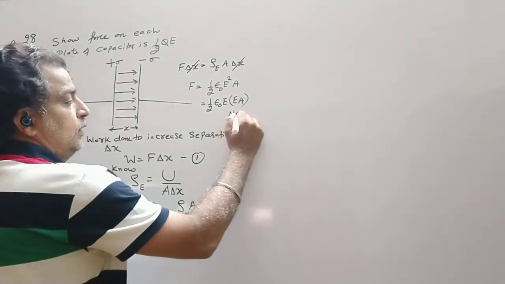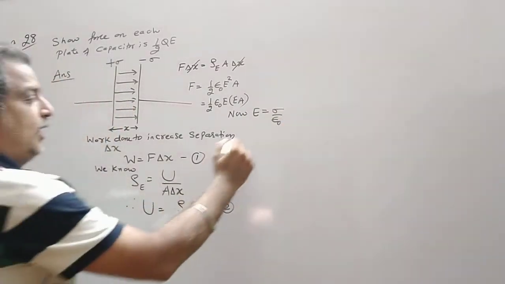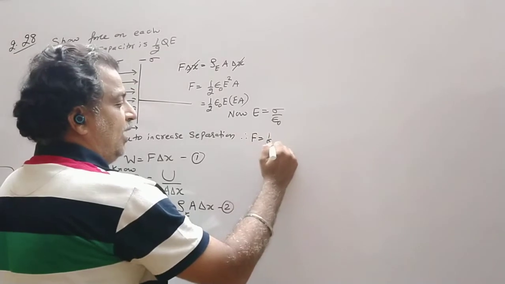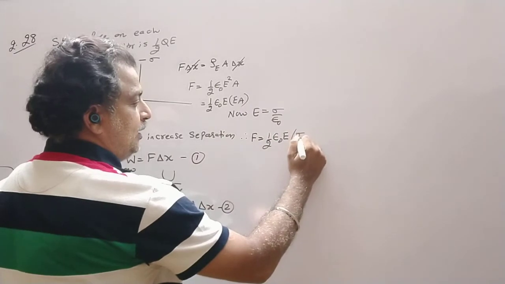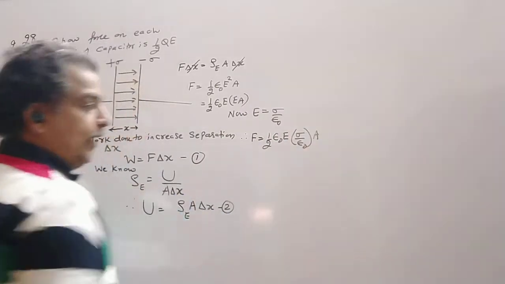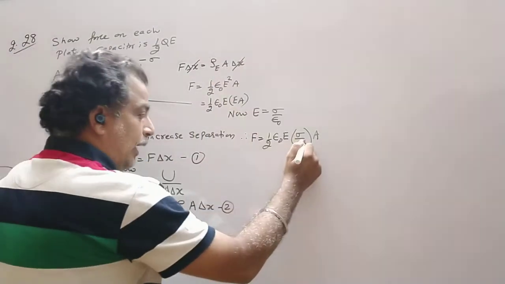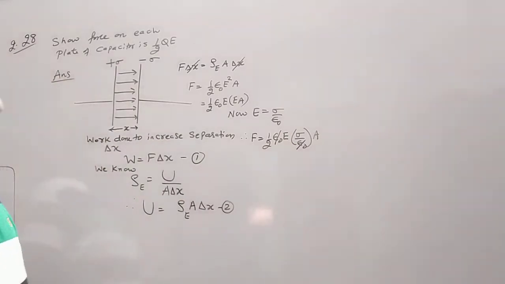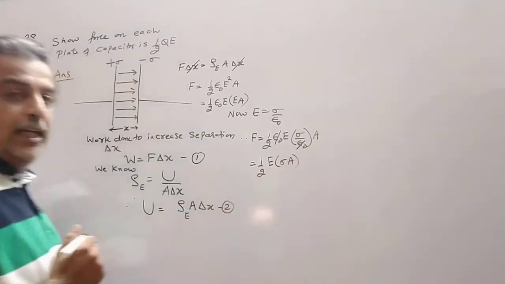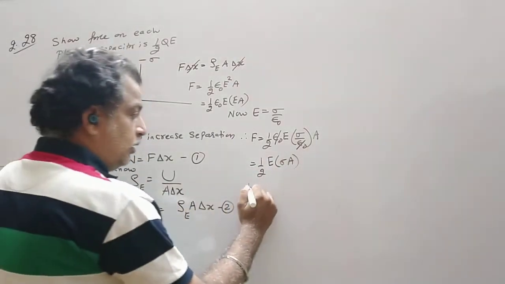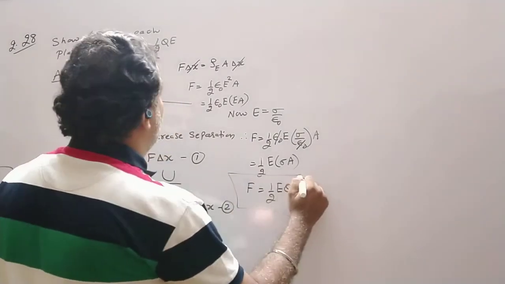Now E is equal to sigma upon epsilon naught for a capacitor. So F is equal to half epsilon naught E, and in place of E, I write sigma upon epsilon naught into A. I need to eliminate only one E, so I am not substituting the entire value. Epsilon is eliminated. Now this is equal to half E sigma A, and we know that sigma A is nothing but a charge. So F is equal to half E into Q. So this is the required formula.